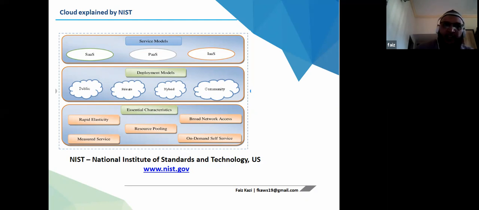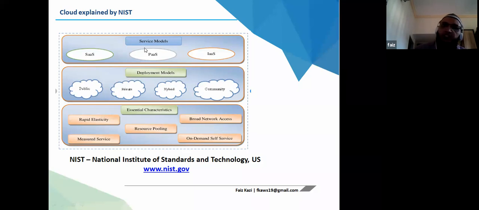As per NIST, when they came out with cloud in 2011, they classified three things. First, they classified the essential characteristics of the cloud. What are the essential characteristics? Rapid elasticity, resource pooling, measured service, broad network access, and on-demand self-service. Then, based on these characteristics, they came up with the deployment models. What are the models? Public cloud, private cloud, hybrid cloud, and community cloud.